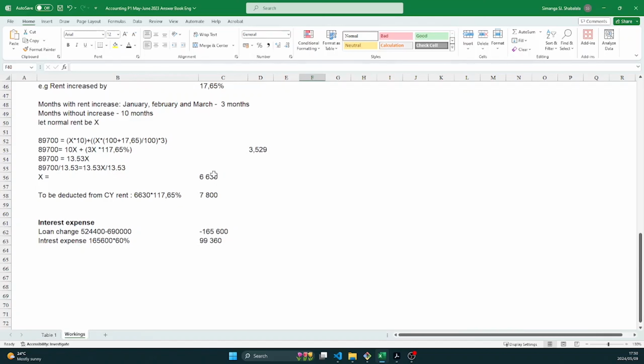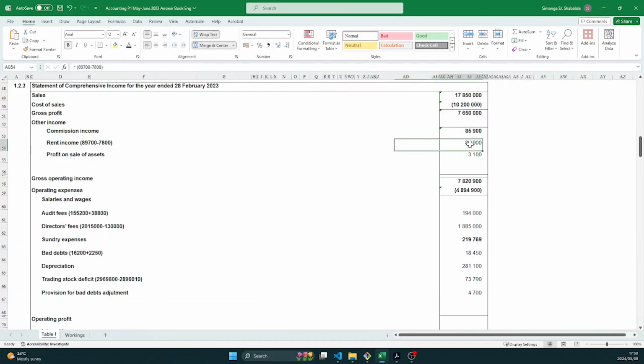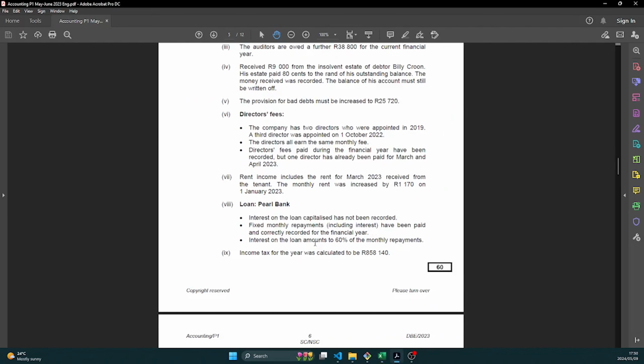But then this one is without an increase. But we are looking for the amount with an increase because in March, the rent had already been increased. So how do we calculate the increase? It's going to be the 6,630, which we just calculated, multiplied by 117.65. That will give us 7,800, right? So yeah, that's how you get your rent adjustment. You just deduct that extra rent from here, you get your total rent for the year. All right, so we move on to the next information.